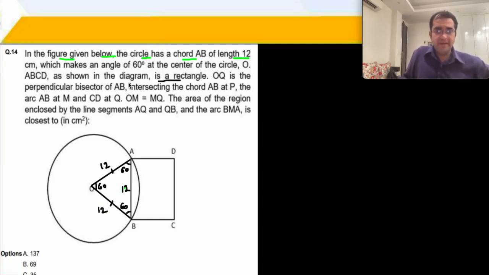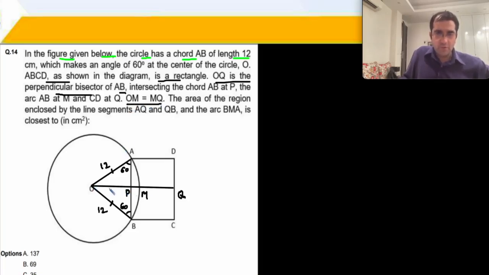ABCD is a rectangle. OQ is the perpendicular bisector of AB. So now let us make OQ. OQ is the perpendicular bisector of AB at P, arc AB at M, and CD at Q. So we just make a straight line over here at P, M and Q. Done. OM is equal to MQ.